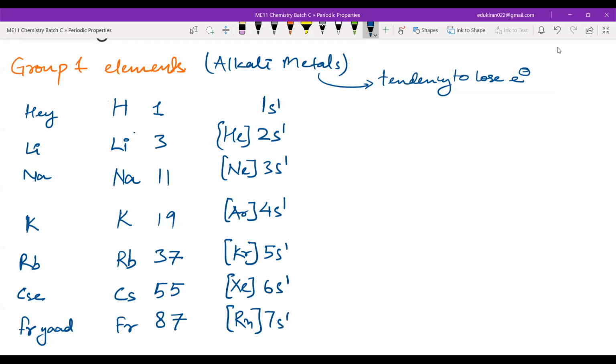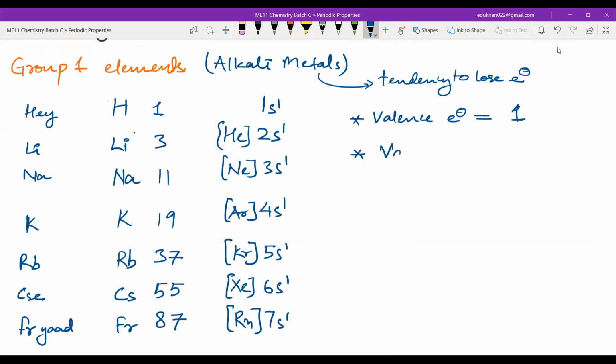Okay. Now you'll write the valence shell. Okay, you will not write the valence shell. Tell me the valence electron in all of these. How many valence electrons? In all of them, there is one valence electron. Yes or no? One valence electron, no? Yes, sir.